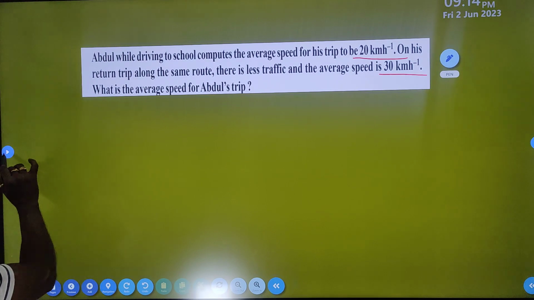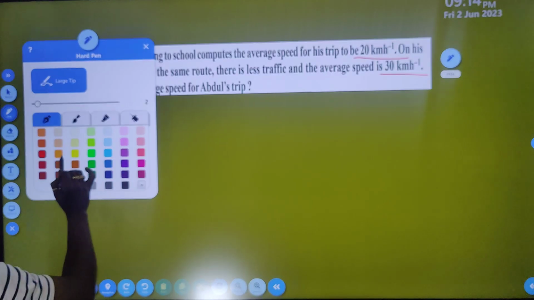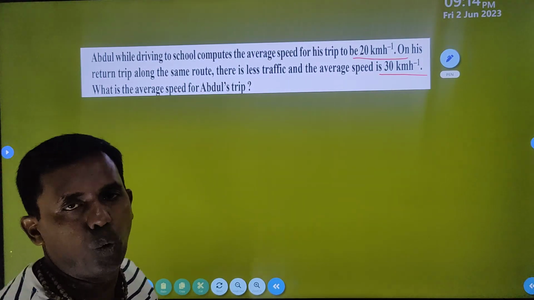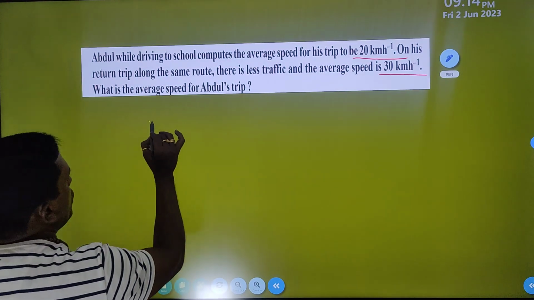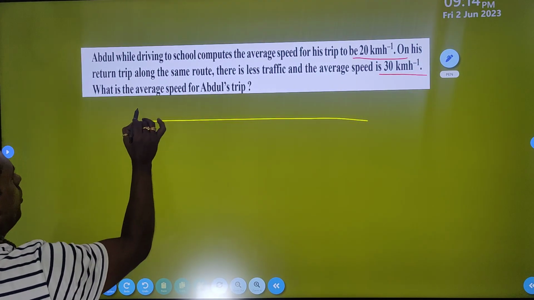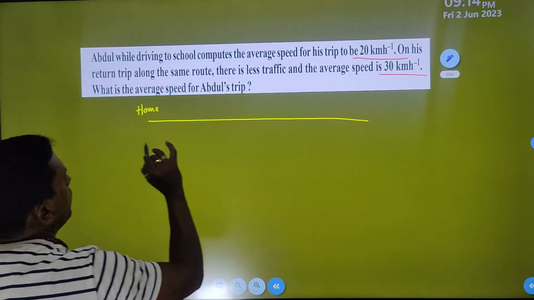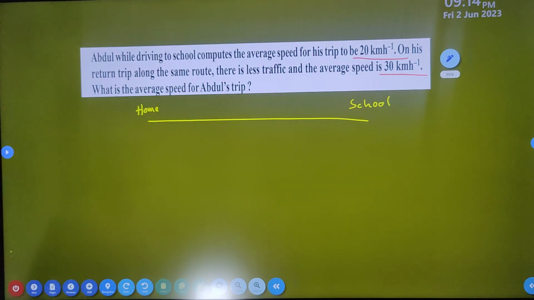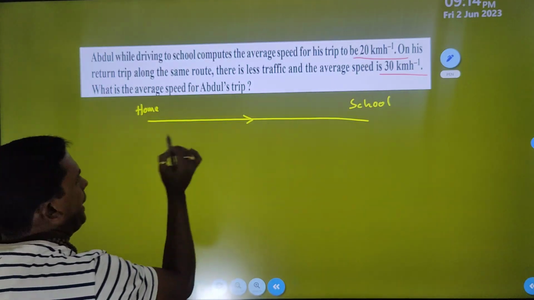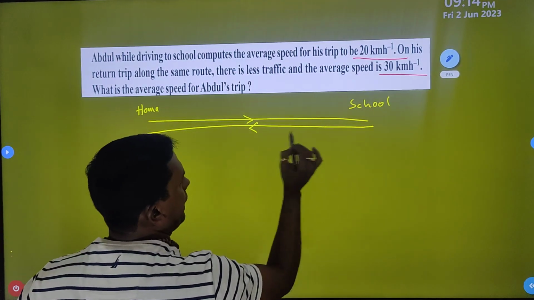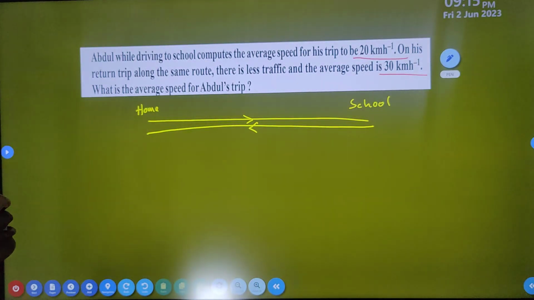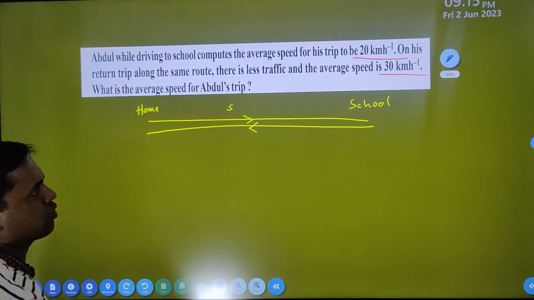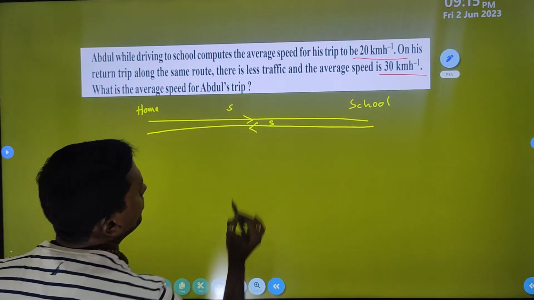Just you observe. So here we cannot know about the Abdul's distance from school to home or home to school. So suppose this distance from Abdul's home, this is your home to school distance. So how much distance it move, and in same case it return back. While it return same distance, let the distance be x. Okay, simply you can say distance. Let s distance. This is the s distance, and return also s distance.